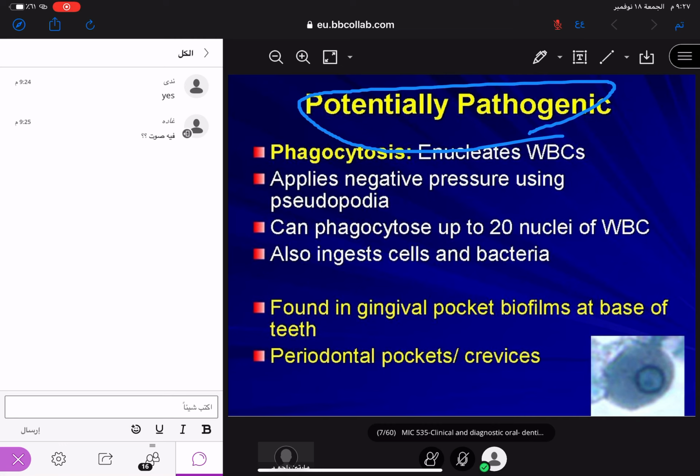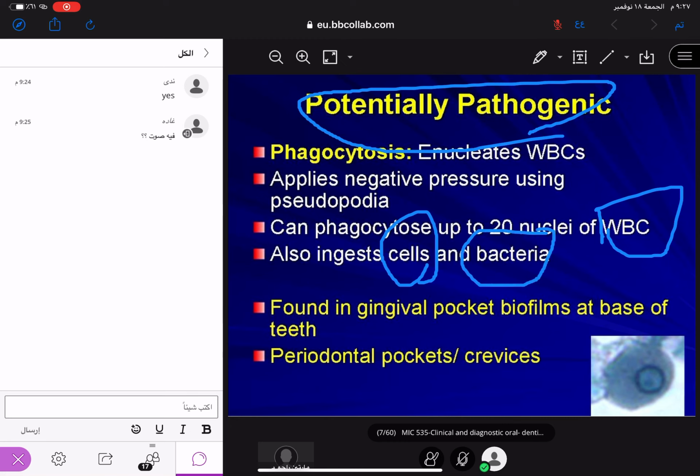So regarding Entamoeba gingivalis, the trophozoite can feed. Okay, trophozoite can feed on WBC cells and bacteria. Understand?